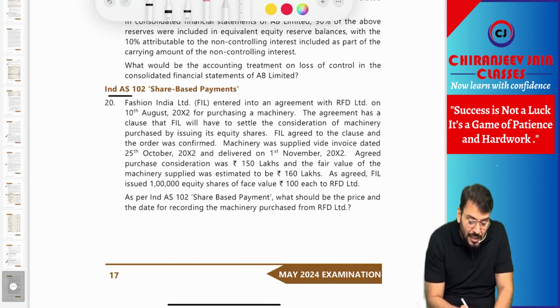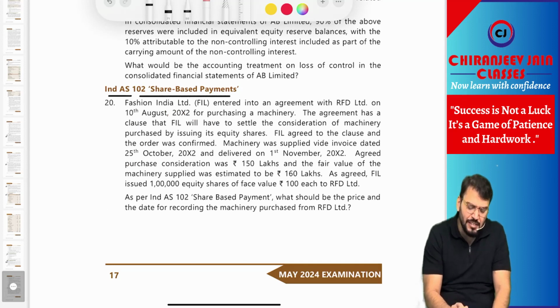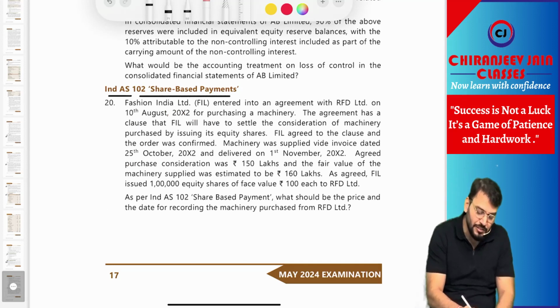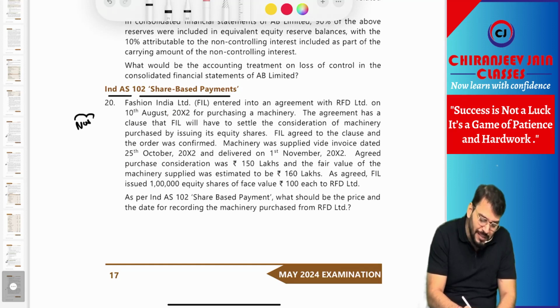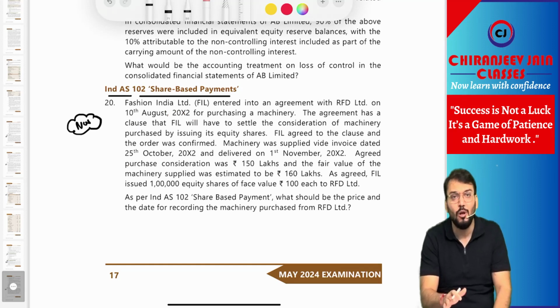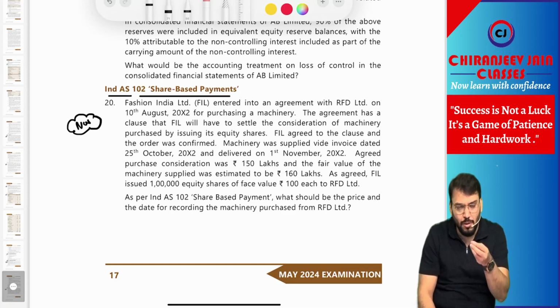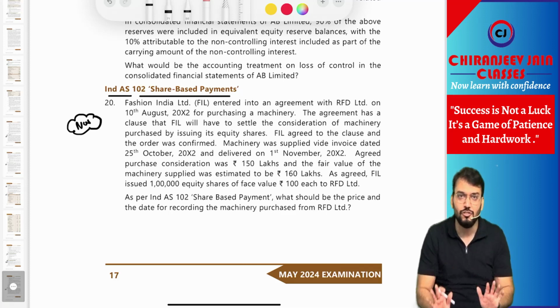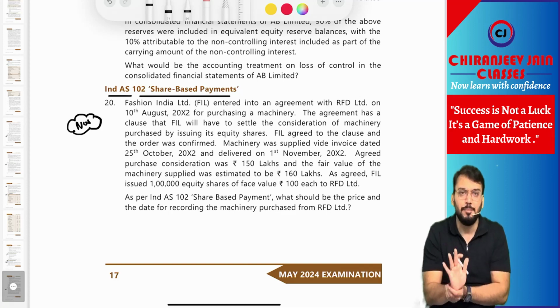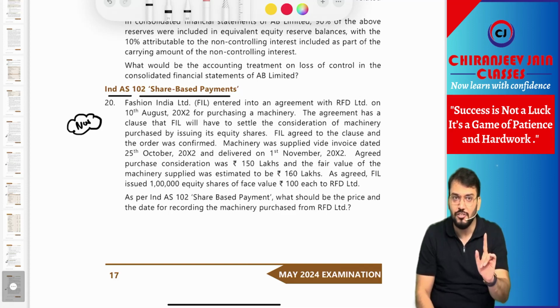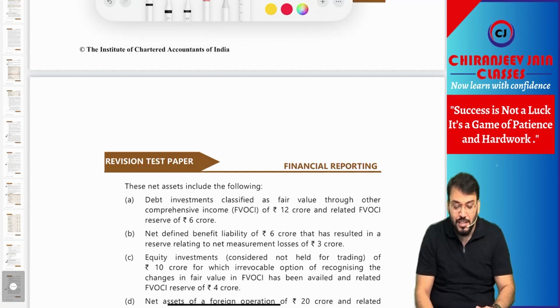Correct now. Ind AS 102 share based payment. This is also a new question. I will say it is a new question. Correct now. But a simple question related to non-employee share based payment. Correct now. But I will say new question, a 5 marks question of this nature may come in exam. Understood? So this was the overview of RTP. Overview of RTP. Understood?